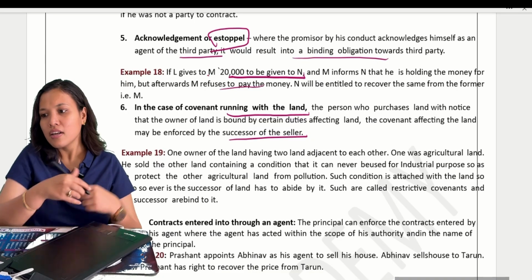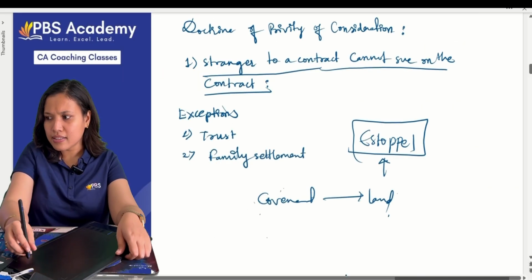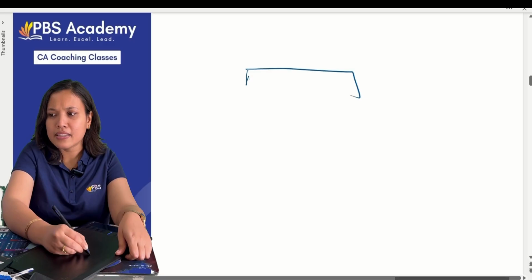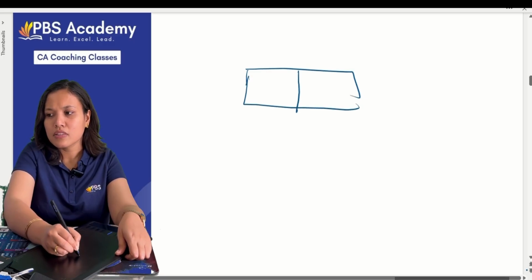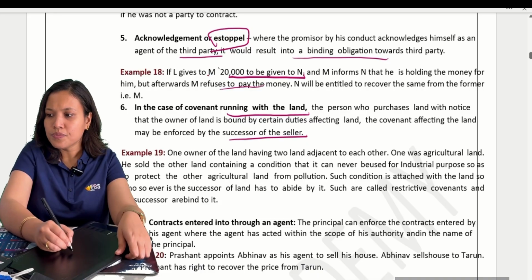Clear? That's called. You have some doubts? Didn't get it? So let me take an example. Suppose there are two lands here. Okay? Now, what is happening?